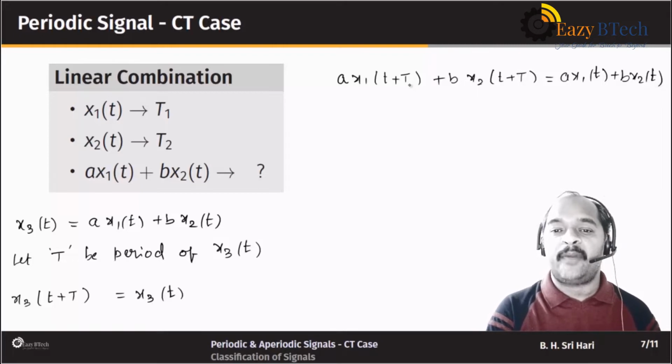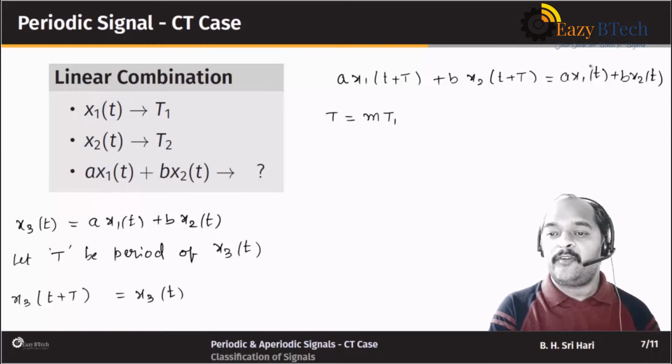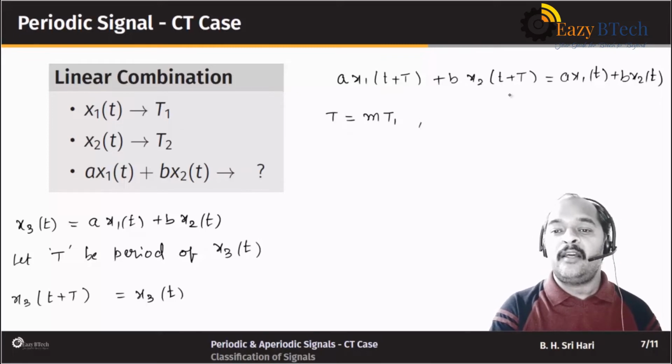So for this to happen, what is the requirement? This capital T for the first case should be some integer multiple of t1. Correct. So you want x1 of t here, and this T should be an integer multiple of capital T1, which is the period of our first signal. Similarly, what should happen to the second signal?